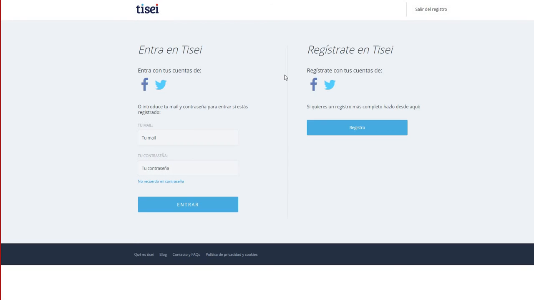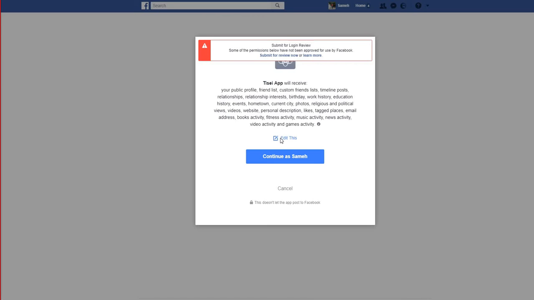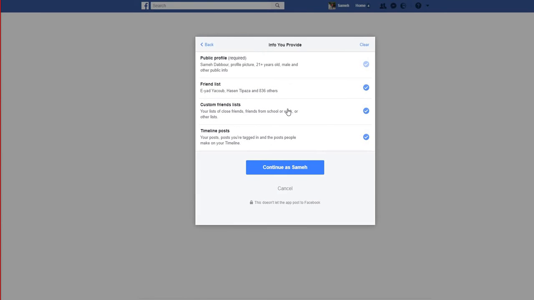So since Sam is not registered in Tisei, the system is asking him to create an account, so he could do that by providing information directly inside Tisei and creating Tisei account like that, or by extracting information from Facebook and reusing Facebook's single sign-on capabilities.